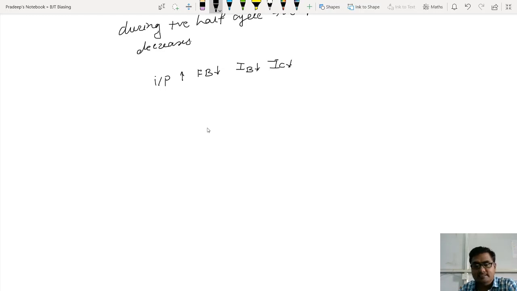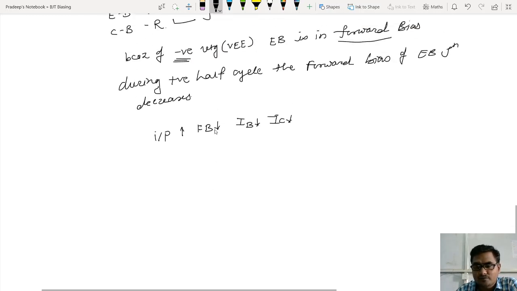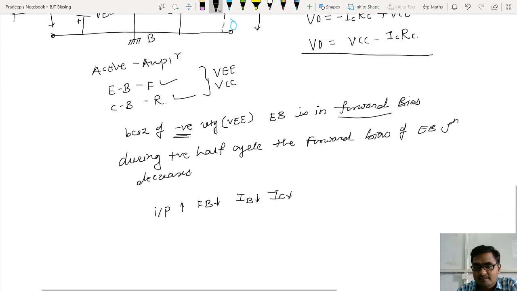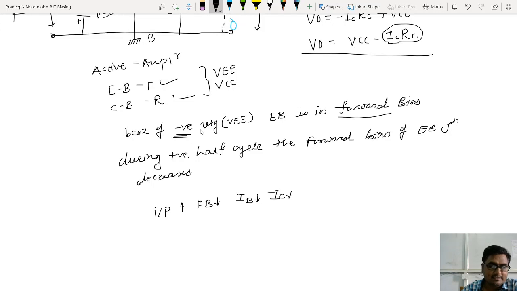So when collector current decreases, you remember this equation, collector current decreases means the voltage drop ICRC will decrease. So IC multiplied by RC, this voltage drop will start decreasing. VCC is constant. It's a fixed DC battery that I have connected in the circuit. And this ICRC is decreasing now.